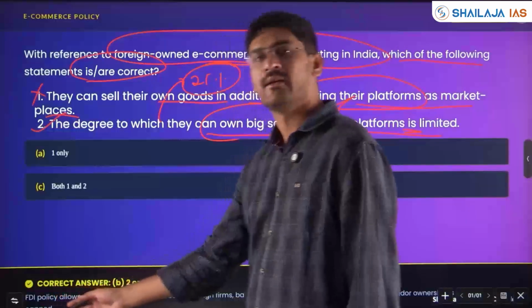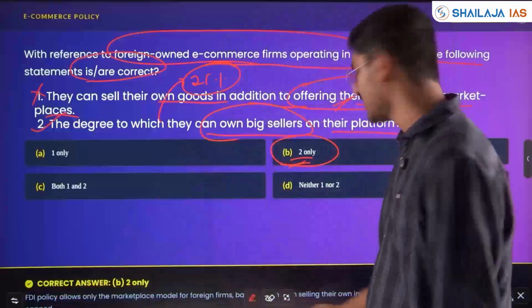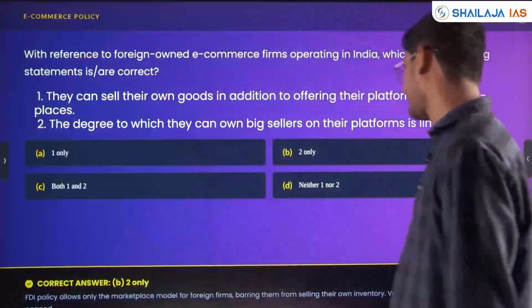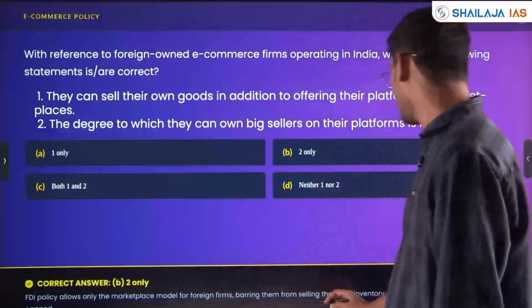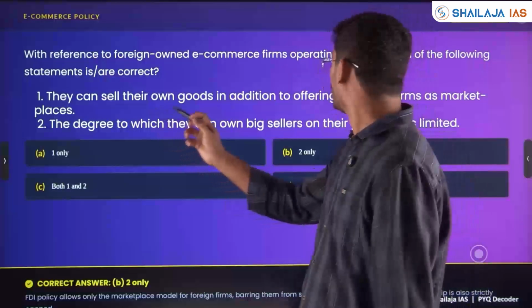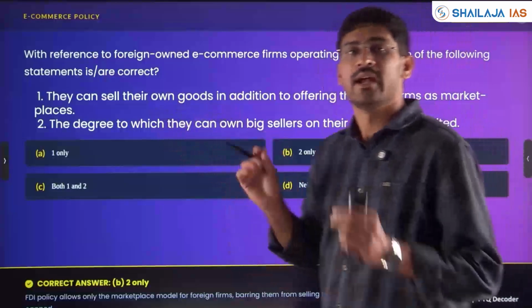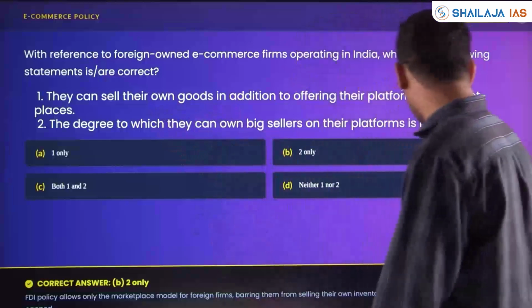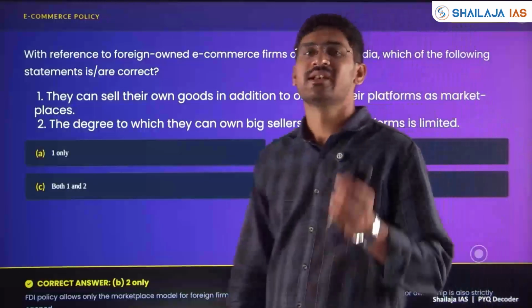FDI policy for foreign e-commerce companies will allow only selling the inventory and not their own goods, and it will ensure platform fairness. Also, vendor ownership is strictly capped.